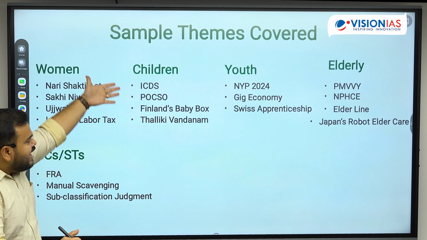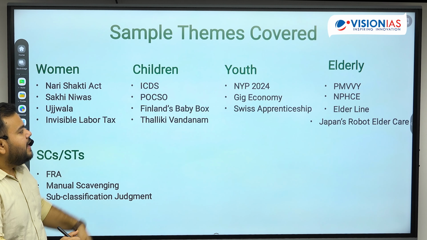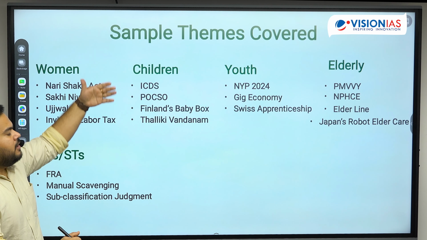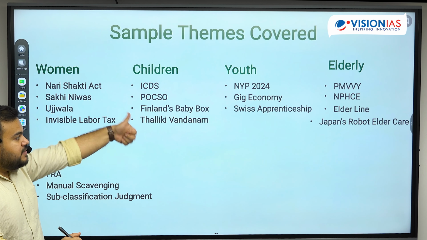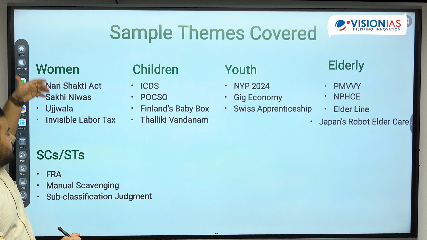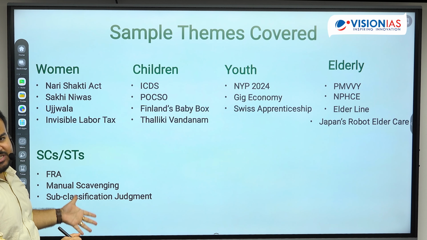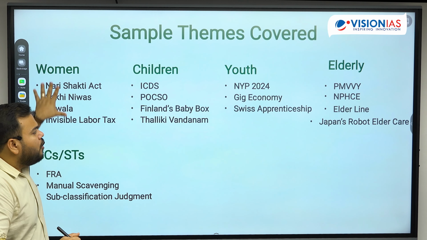Children, important acts, again global examples, that's Finland's baby box, right? In terms of youth, the NYP 24, gig economy, then again a global example of Swiss apprenticeship. In terms of elderly, a global example of Japan's robot elder care. In terms of the SC/ST sub-classification judgment, the recent judgment with respect to classifying the SC/ST community as well. So all of these things are a very brief sample.